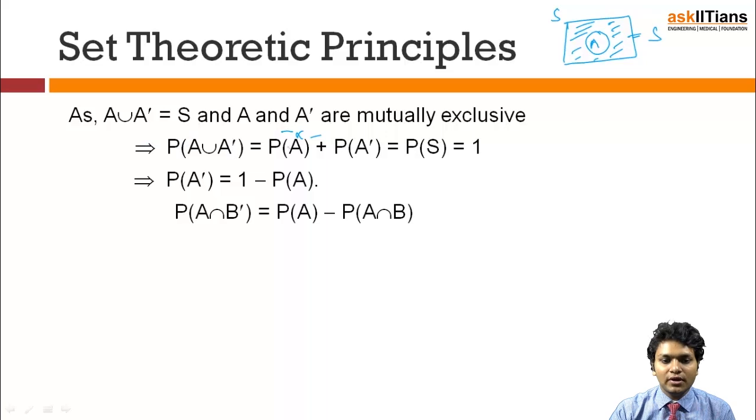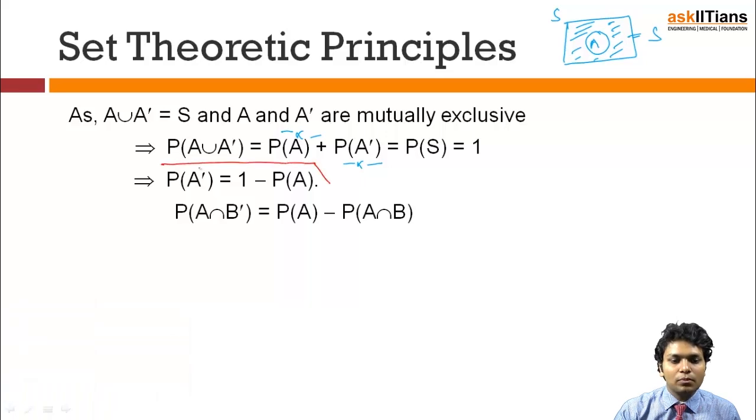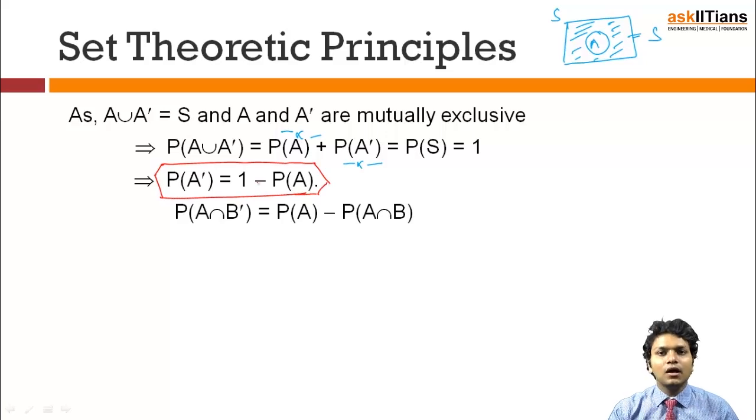So the probability of A union A dash will be probability of A plus probability of A dash, because these two are mutually exclusive, so there will be no intersection point, and hence it will be the probability of the sample space, which is 1. So I can say that the probability of any complementary event is nothing but 1 minus the probability of that event. A very important result, must be used widely, a well-known fact, but this is the mathematical explanation of how you get that the probability of a complement event is 1 minus the probability of that event.